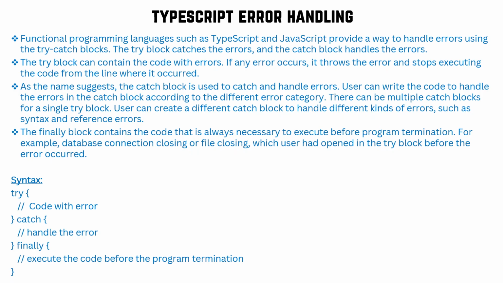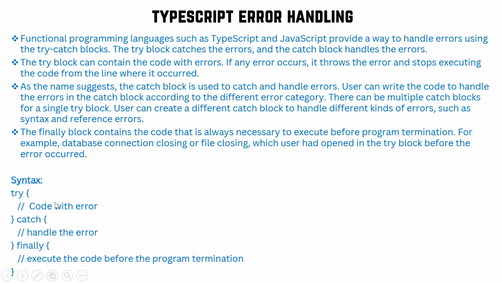So irrespective of whether the error is coming or not, this block will always be executed and you can get the desired outcome. The finally block contains the code that is always necessary to execute before program termination. For example, database connection closing or file closing, which the user had opened in the try block before the error occurred. So the finally block will always be executed.